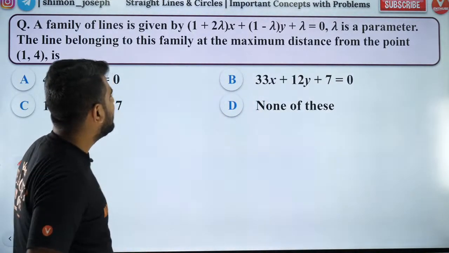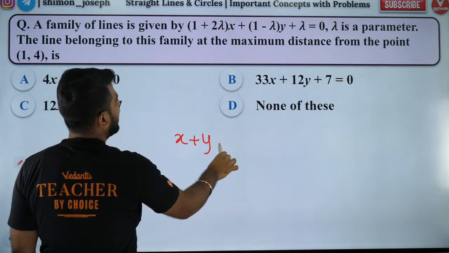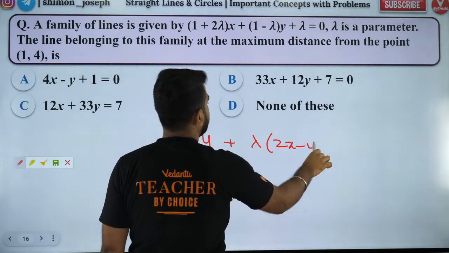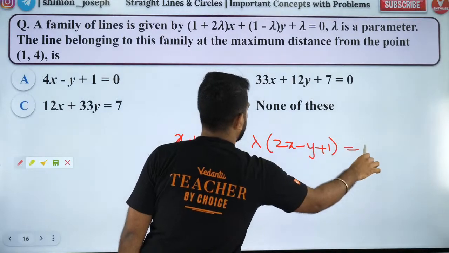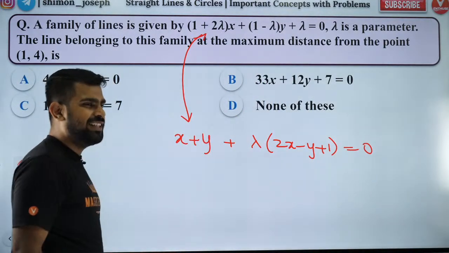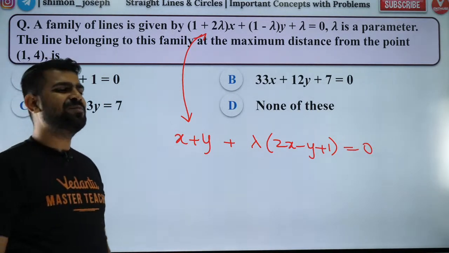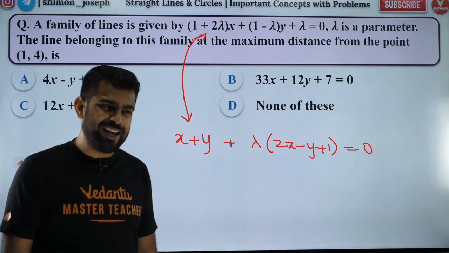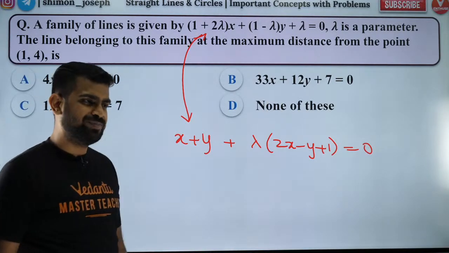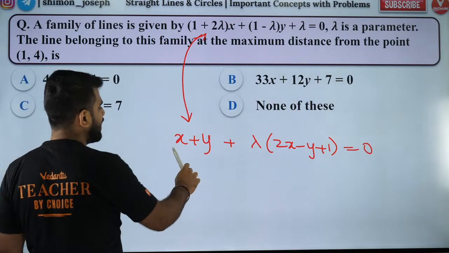Okay, so people, let's first write it properly. Can I write that as x plus y plus lambda times (2x minus y plus 1)? Is that okay? How many of you understood that this and this are the same? If you understood, give me a thumbs up because you are awesome. Jack Sparrow says option B. Okay, we will check it, don't worry. Gautam Prasad, brilliant.